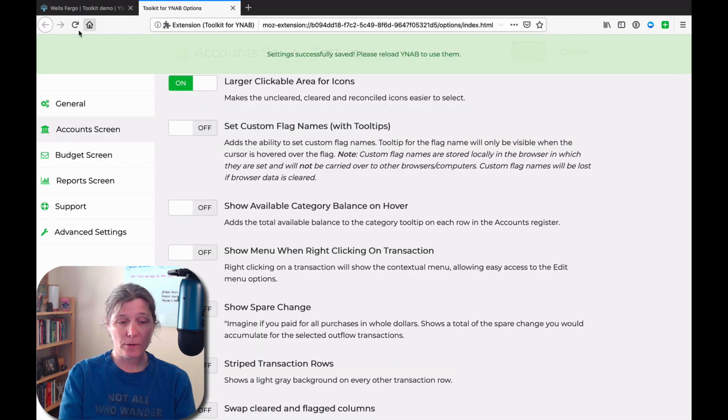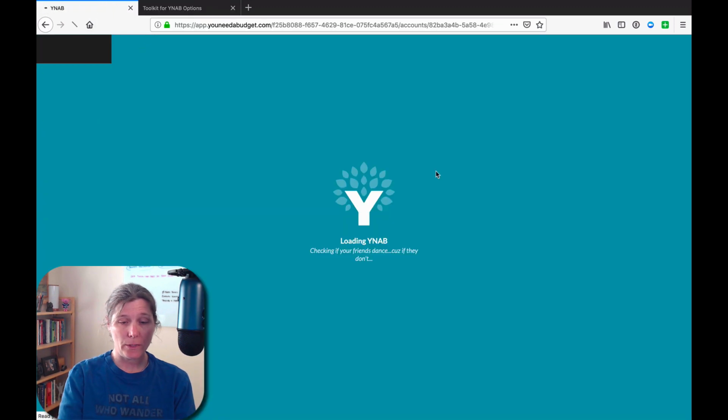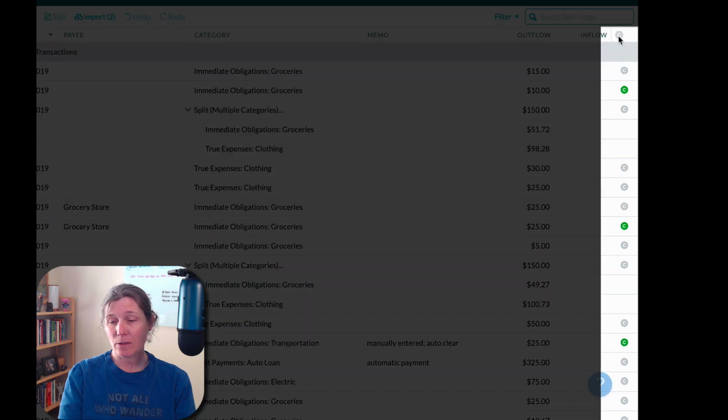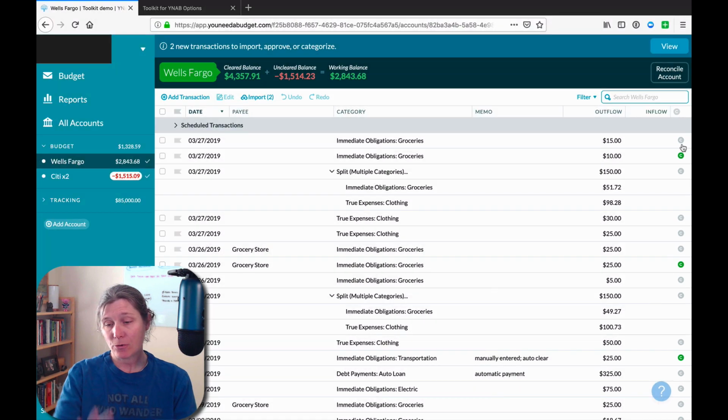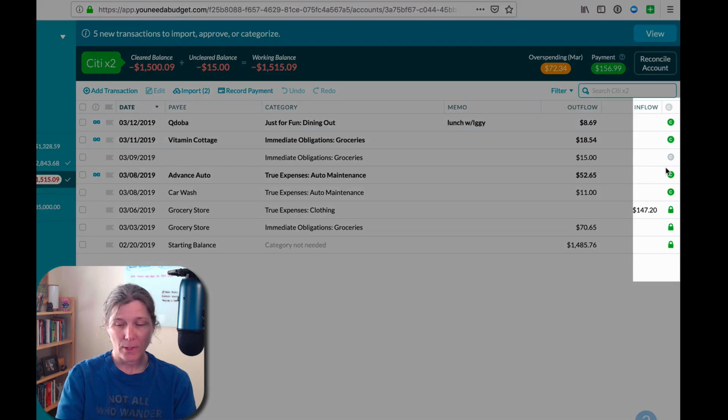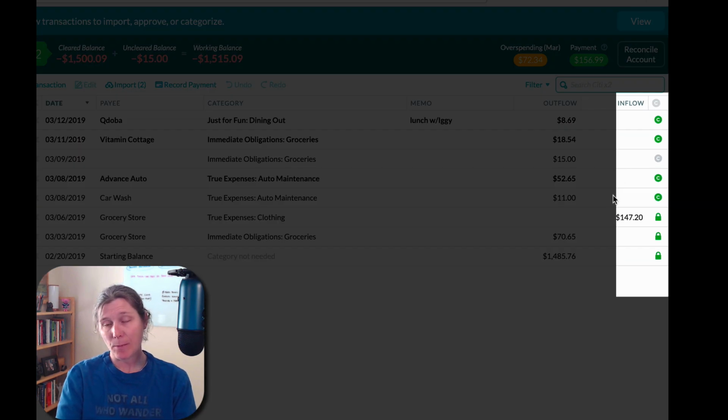And so now if we turn this setting on in the toolkit, you'll see that the actual cleared icons are offset from where that icon is in the column header. So it has moved those cleared icons in the register over imperceptibly, a tiny amount. And it's the same here in the credit card account.